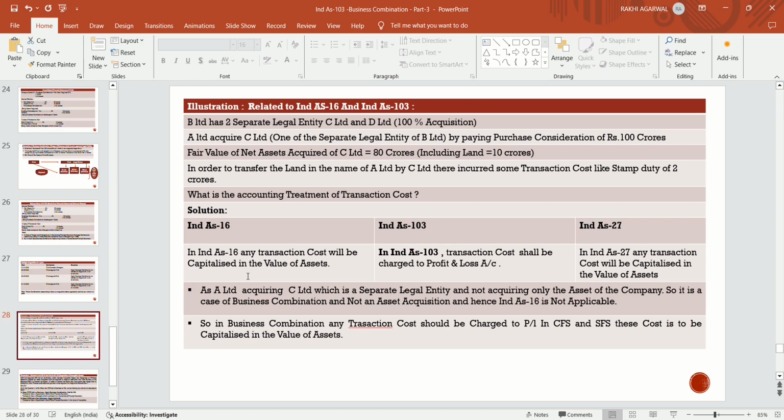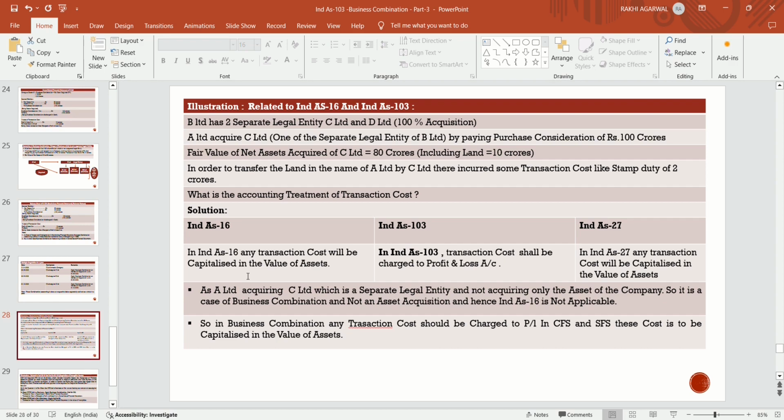The asset is there, but the entity acquired a separate legal entity along with all the other assets, along with fixed assets and also the liability. In that case, if transaction cost is incurred, then Ind AS 103 is applied. Transaction cost shall be charged to the profit and loss account if they apply business combination accounting. And if it is a case of Ind AS 27, it should be capitalized with the value.